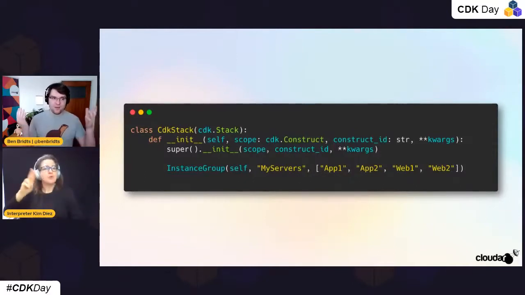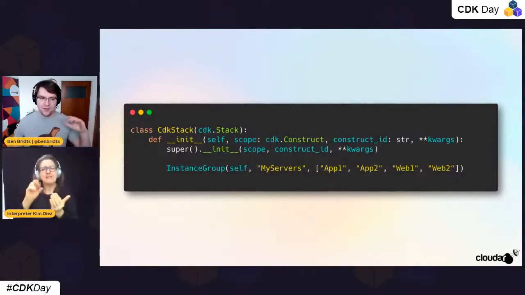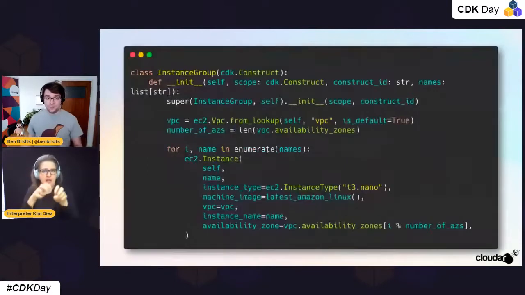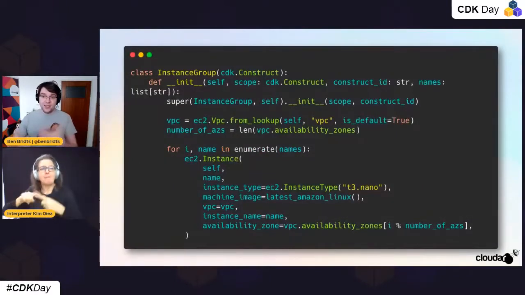So we created our construct called instance group. The my server's name here is arbitrary. The team can pick whatever they want. And then they would give a list of servers they want to start. In this case, we have 2 app servers, 2 web servers. And this is the code that we wrote to actually do the heavy lifting.